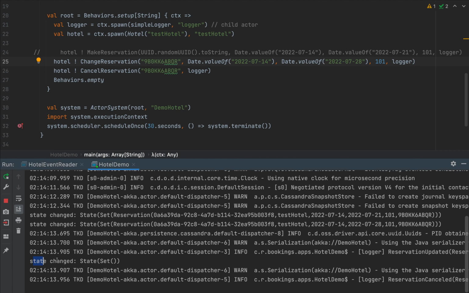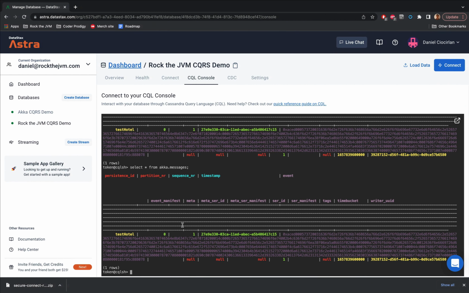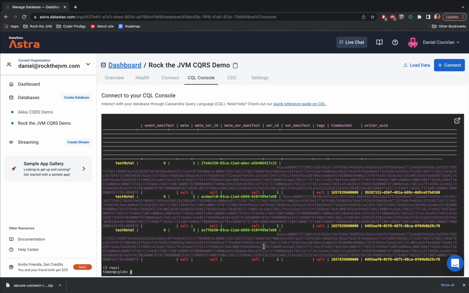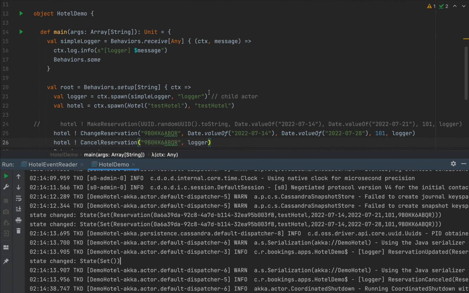All right, so at this point, we have a state with an empty set, so that was probably the cause. We didn't give the application enough time to actually persist the events. So let's navigate back to CQL, and let's select star from Akka messages again, and sure enough, we now have 3 items in the table. So we can now safely connect to Astra DB with a demo application.